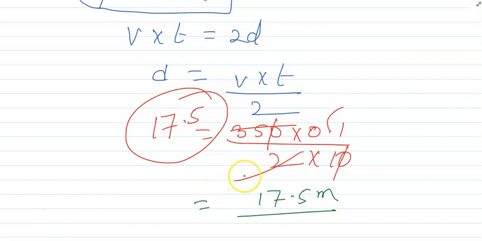The next question says, what should be the minimum distance? Please read the question, dear.